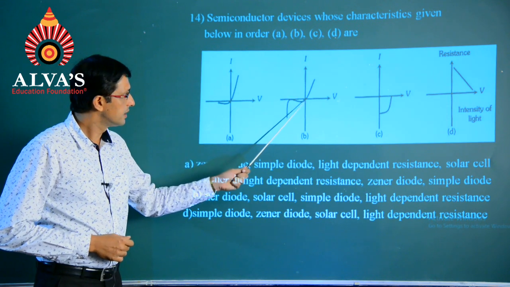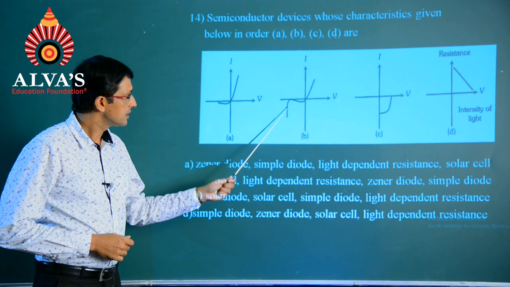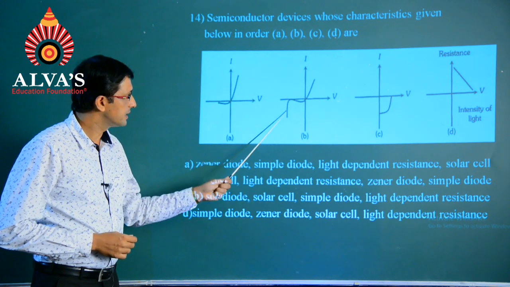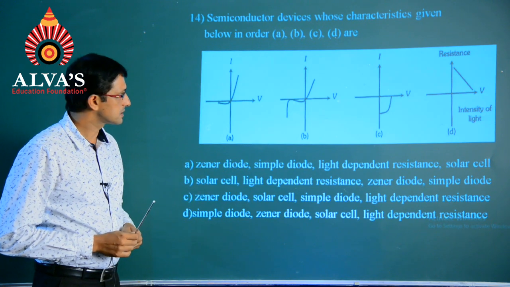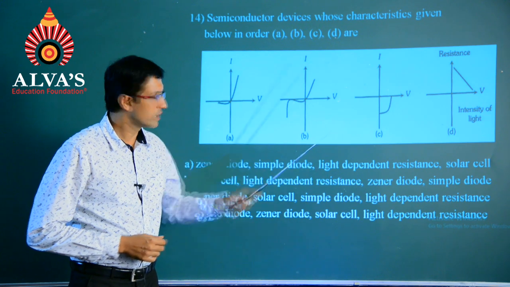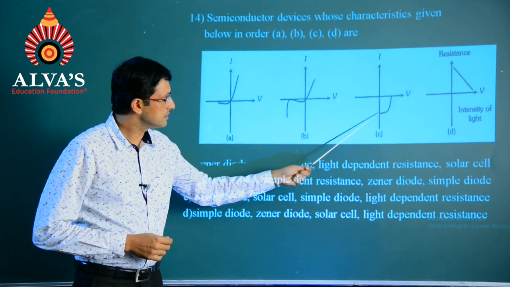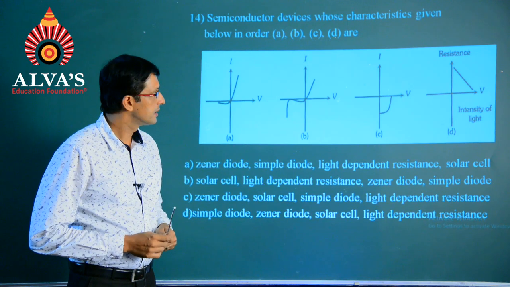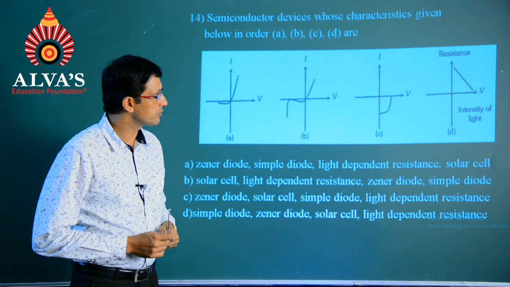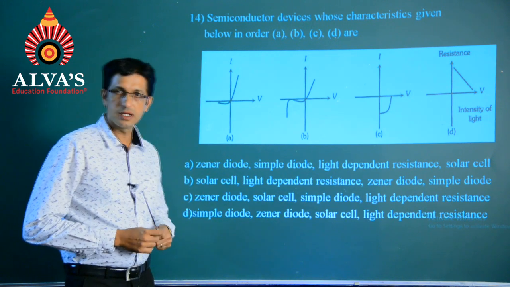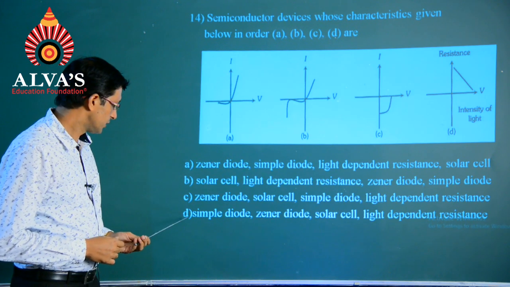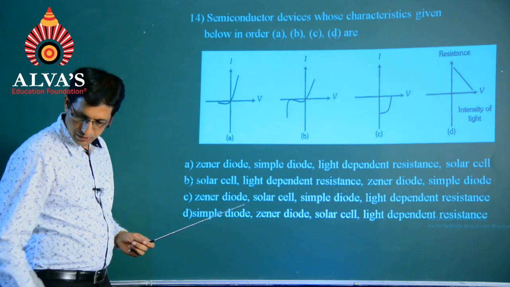The second one will be the Zener diode wherein it will operate especially in the reverse bias. The third one stands for the solar cell wherein it is the fourth quadrant graph, and lastly that we are having a resistance with respect to intensity of light stands for what we call it as a light dependent resistance. So, the option happens to be the fourth one.